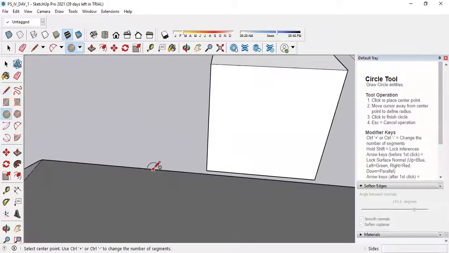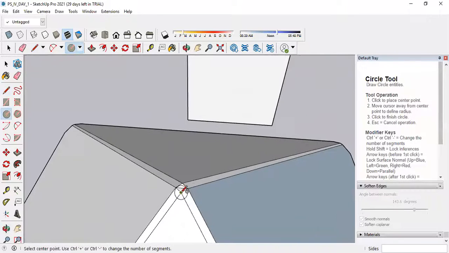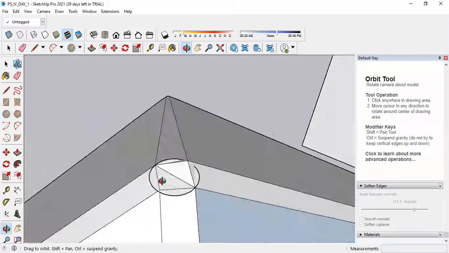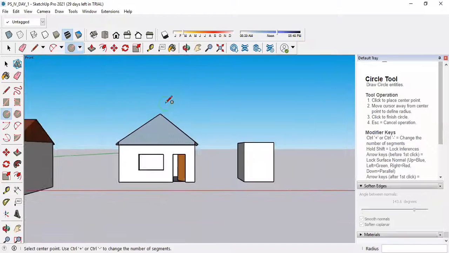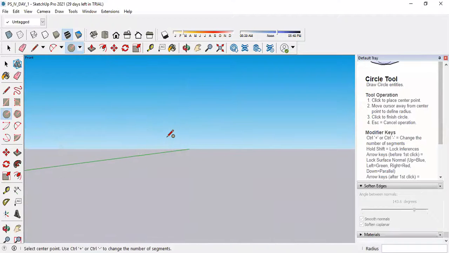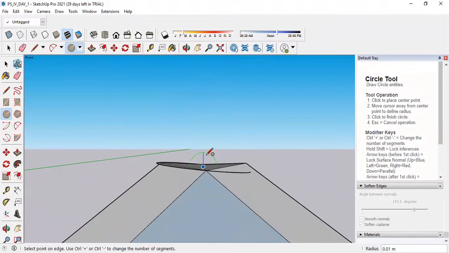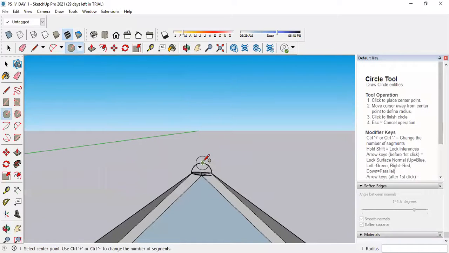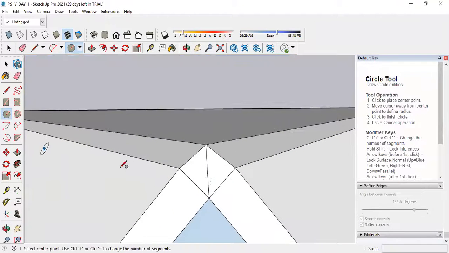Suppose I make a sphere like this. Making a sphere is also a difficult task. I will show you how to make it. Draw one circle like this, then change the view. Suppose I want this view, then you will be able to draw a circle in vertical mode like this. Okay, it is not getting converted into a plane because it is not perfectly horizontal.